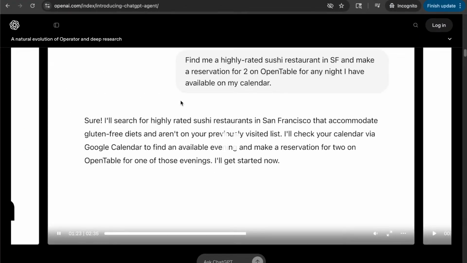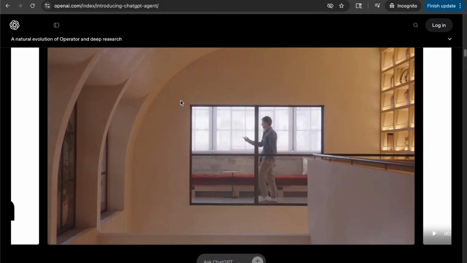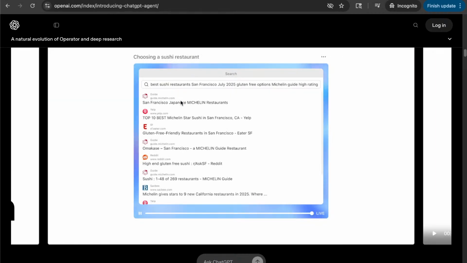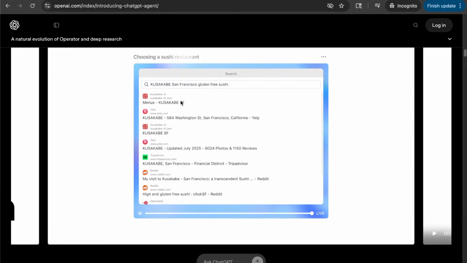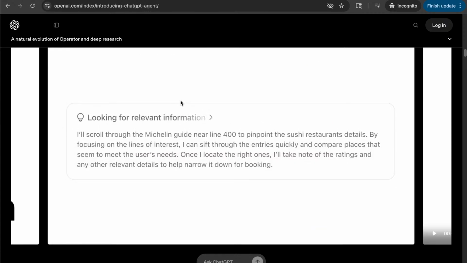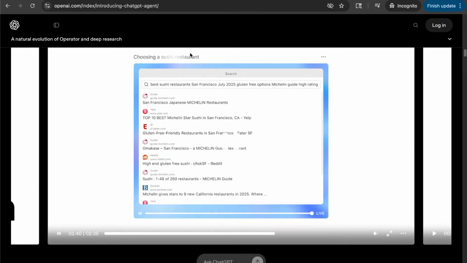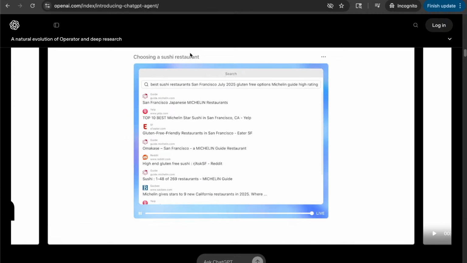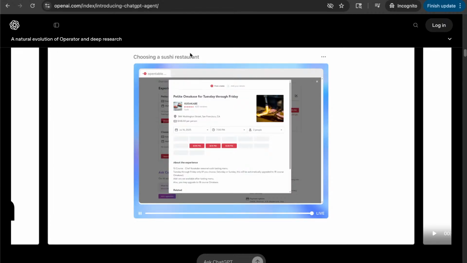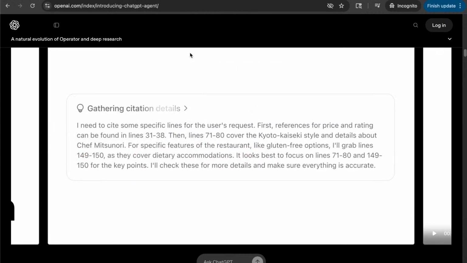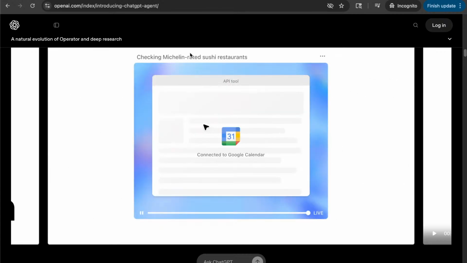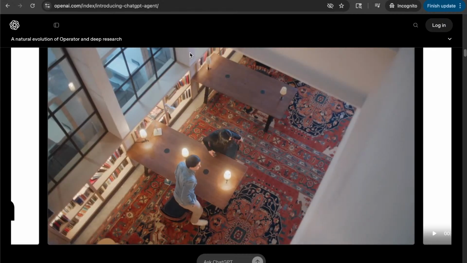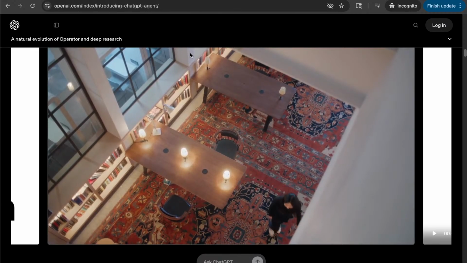It comes up with some sort of high-level plan. Here's what I think I'm gonna do: I'm gonna search for restaurants, I'm gonna check Nick's availability, and then I'm gonna cross-check and make sure that these are good restaurants. To do that, it has to start using the tools that it has at its disposal. So now we've provided it with both a visual browser, which it can use to click around and do things that are more visual. It also has the text browser. So if it just needs to ingest a lot of information really quickly with my Google Calendar connector, it can just make an API call and get that information right away.